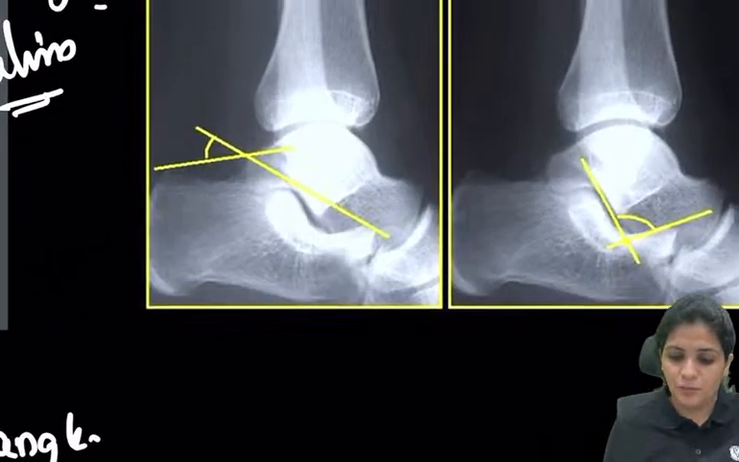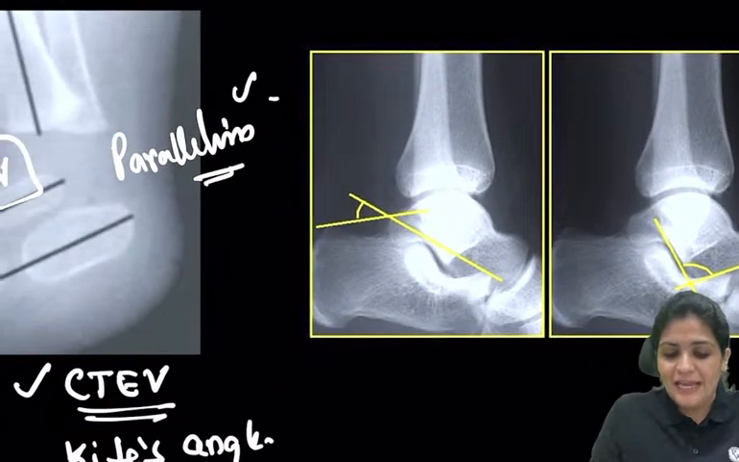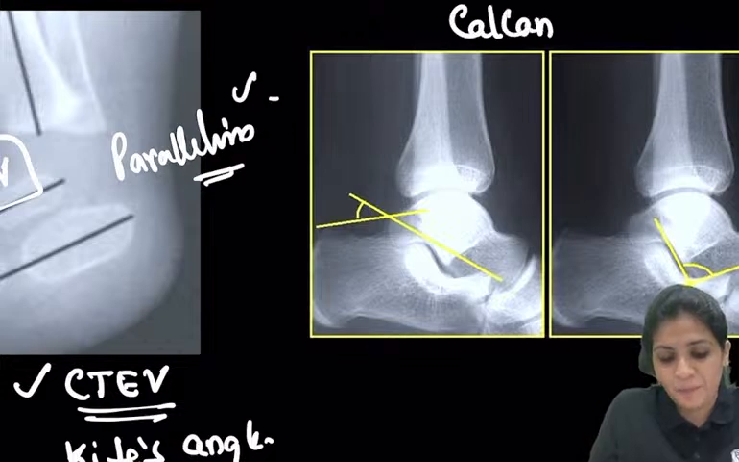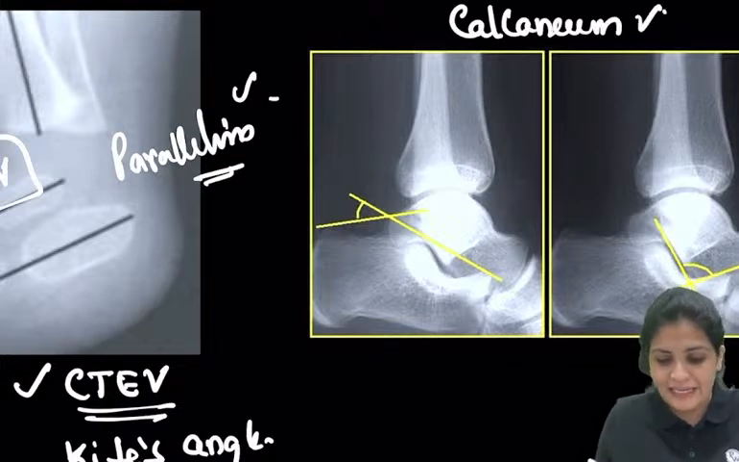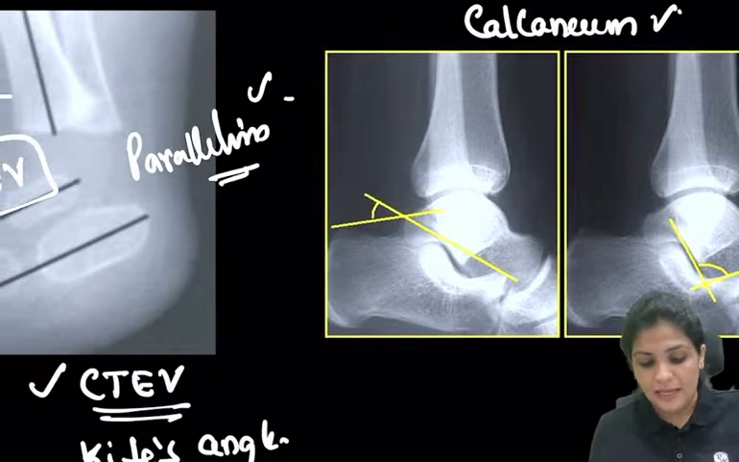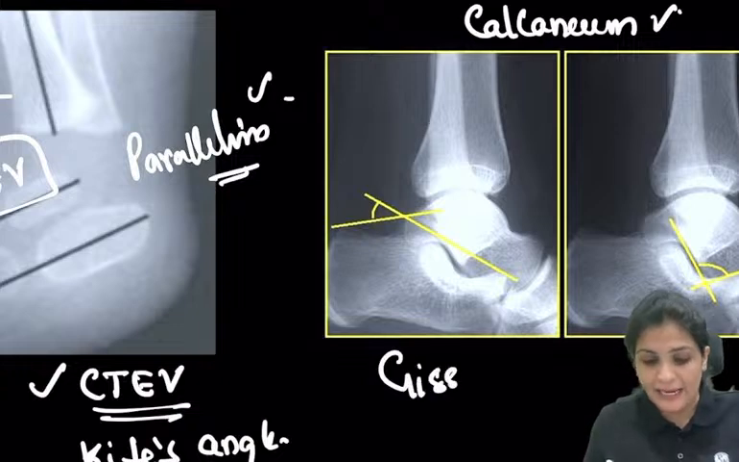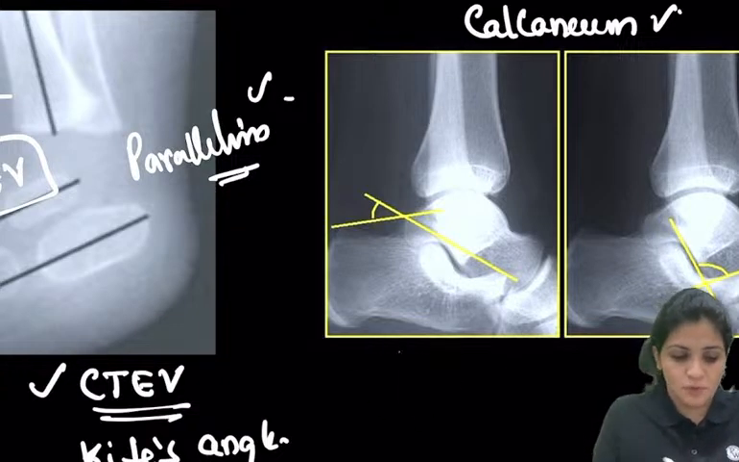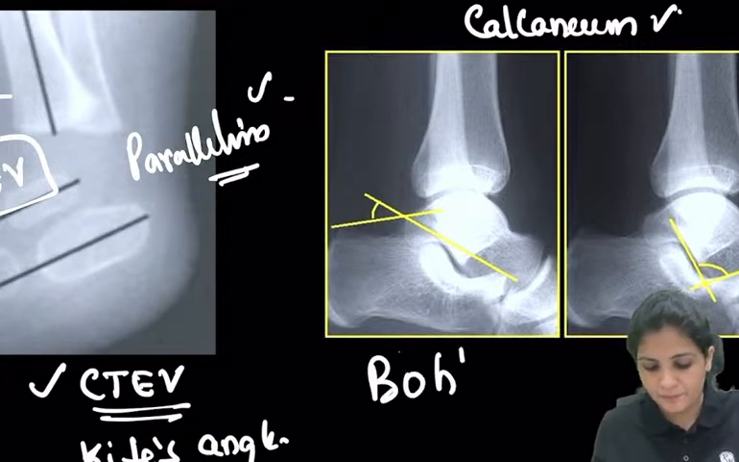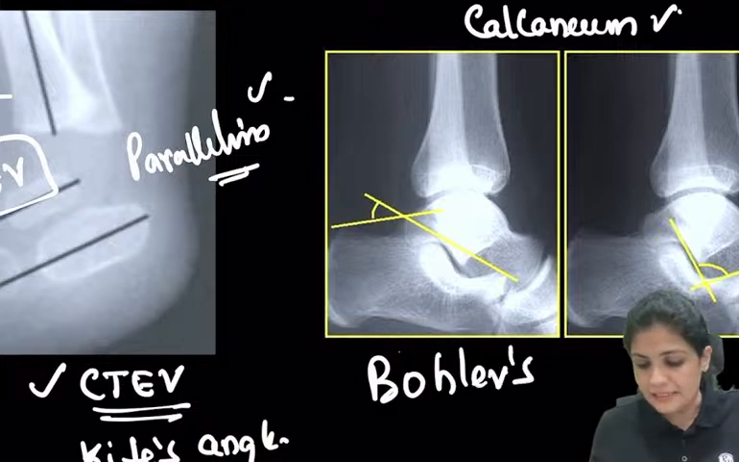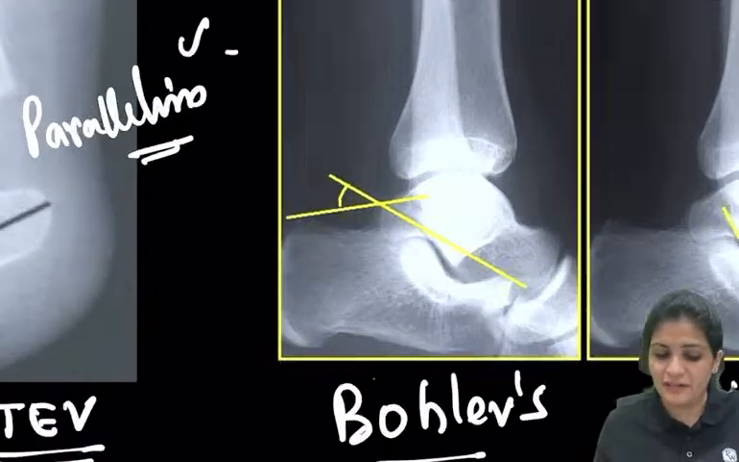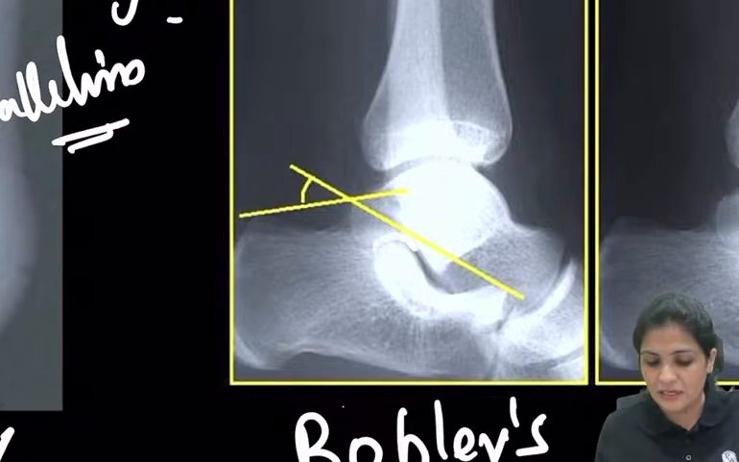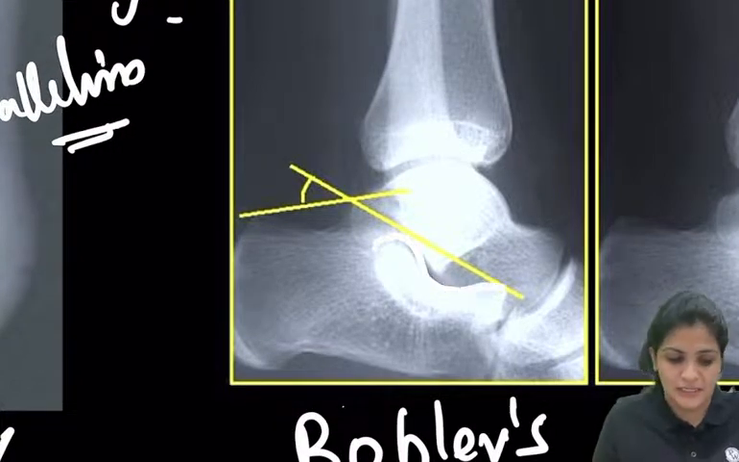And now these are two important angles in the calcaneum. One is called the angle of Gissane, and the other is Bohler's angle. So this is Bohler's angle and this is Gissane's angle. So what is Bohler's angle? First you have to identify the facets. So this is the anterior facet and this is the posterior facet.